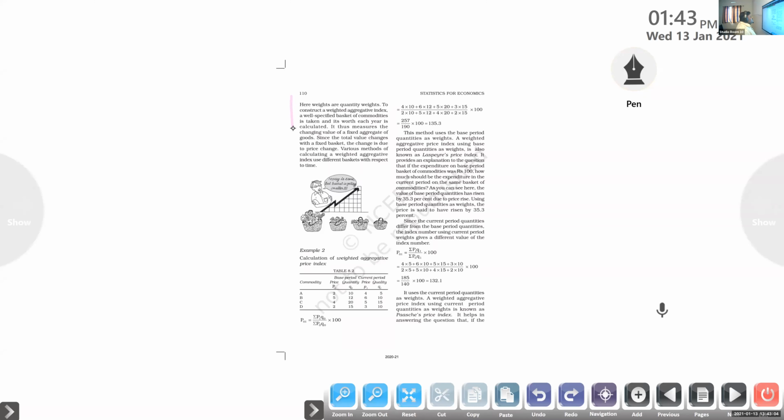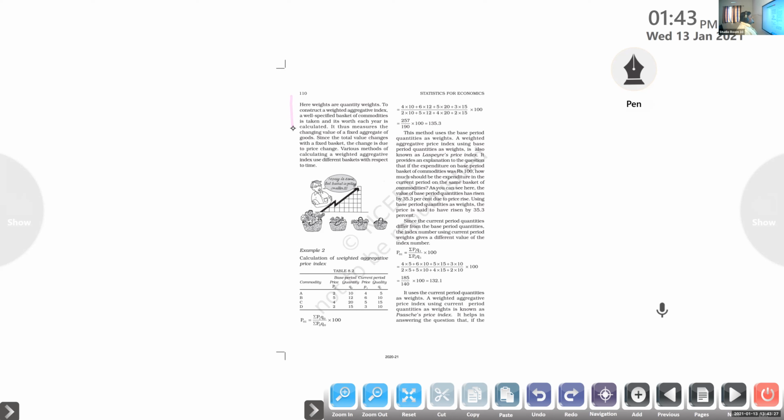Okay, here to construct a weighted aggregative index, a well specified basket of commodities is taken. Well specified, almost all the necessary items will be there in that basket. It is taken and its worth each year is calculated. So the value of that product will be calculated every year. Whether it is increasing or decreasing every year, it will be calculated.